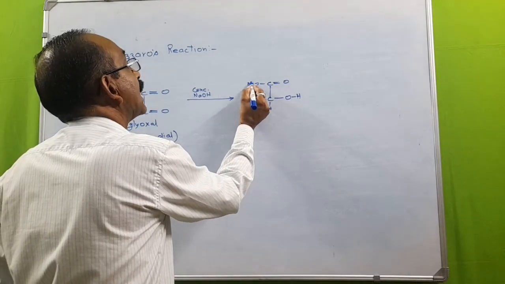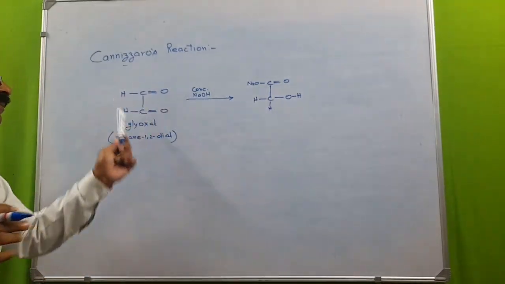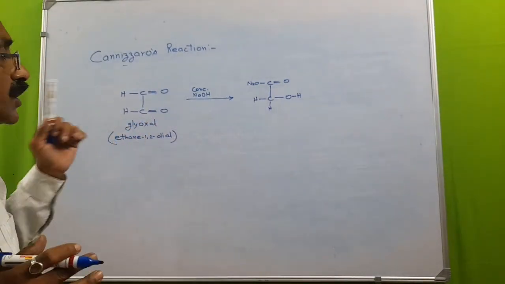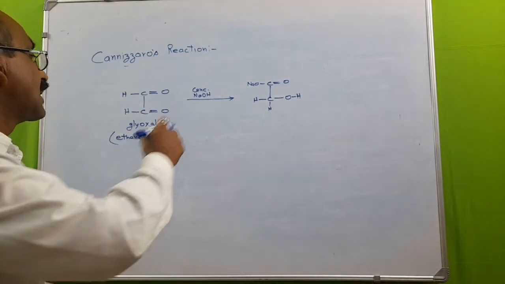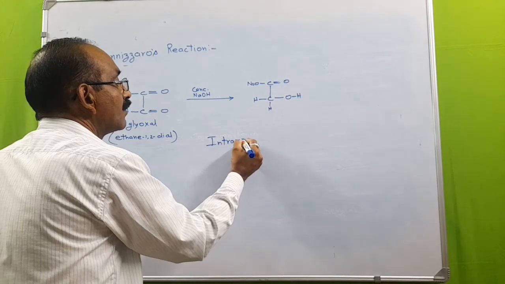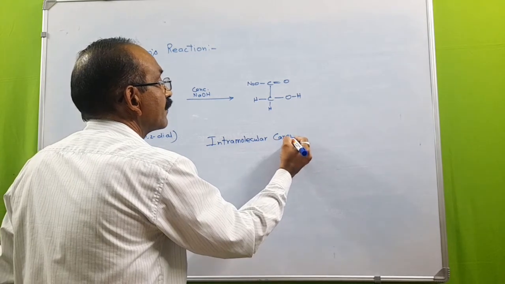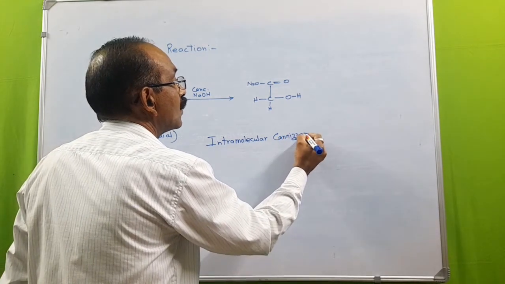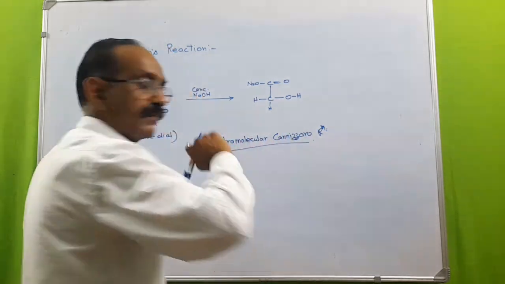In alkaline medium, acid cannot exist, so you will get the salt. So see here, the disproportionation reaction occurs within the same molecule. So this one is an example of intramolecular Cannizzaro's reaction. Is it clear?